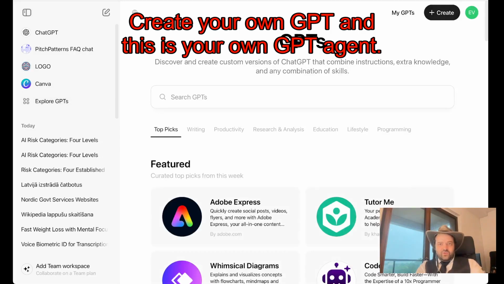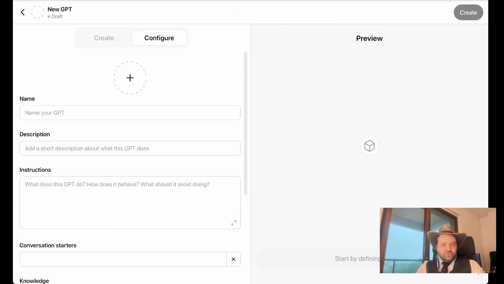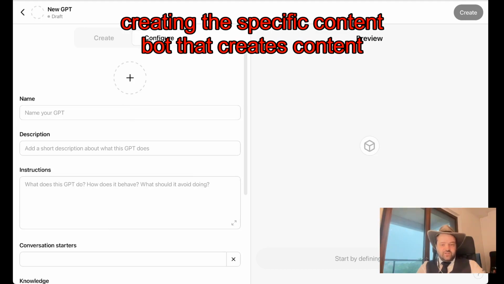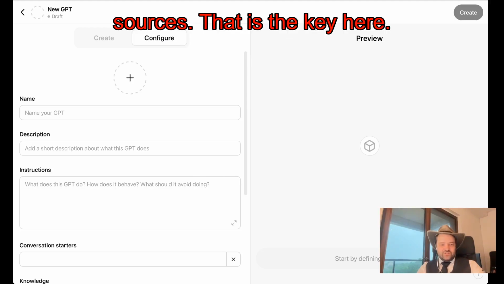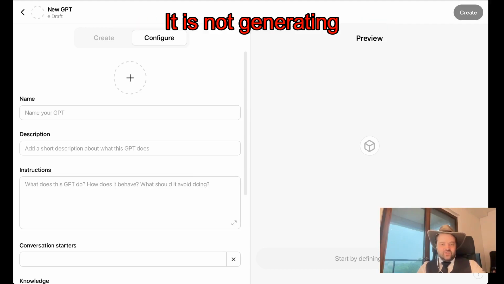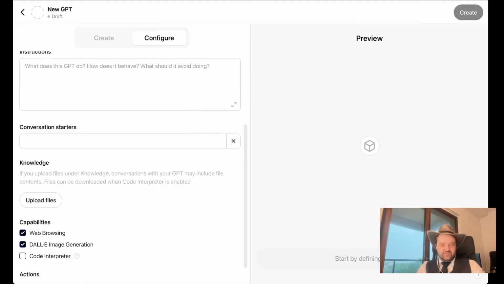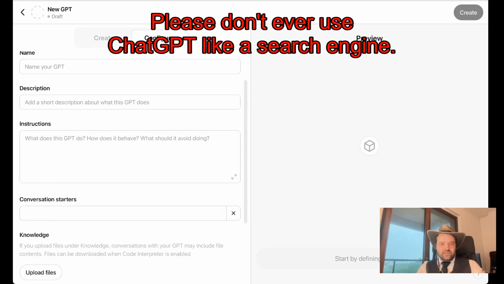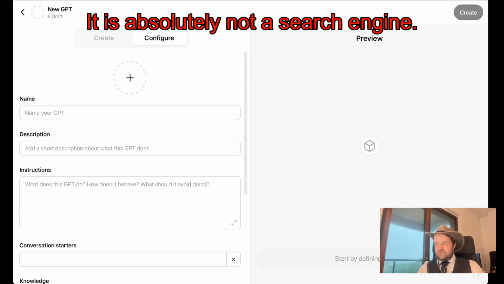create your own GPT, and this is your own GPT agent. It can be used for making market research, creating a specific content bot that creates content based on your own selected sources. That is the key here. It is not generating out of the blue. It is generating the way you define it and from the knowledge base you give it. It is not like an oracle. Please don't ever use ChatGPT like a search engine. It is absolutely not a search engine.